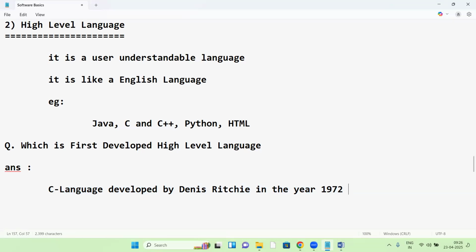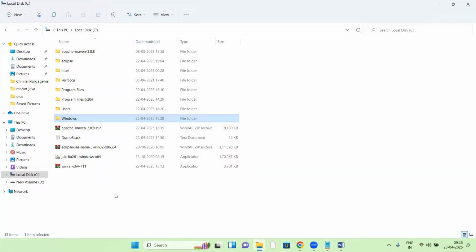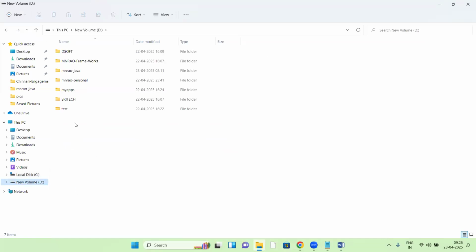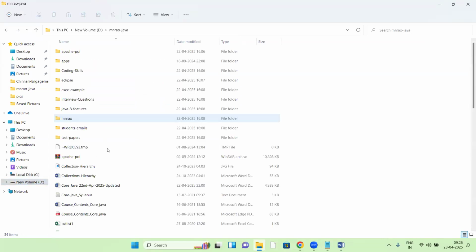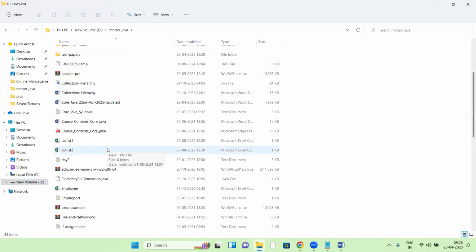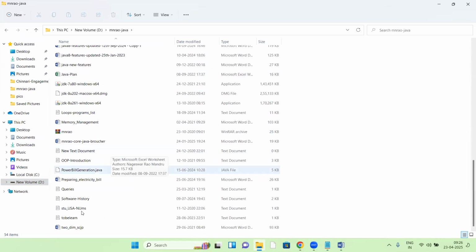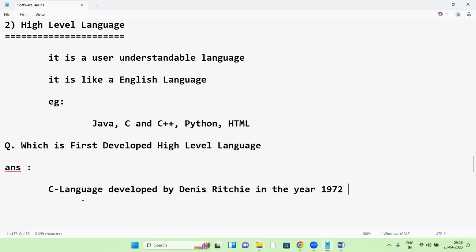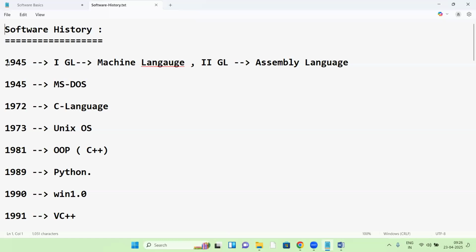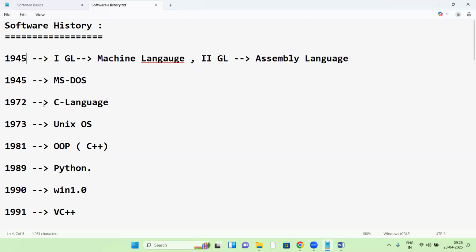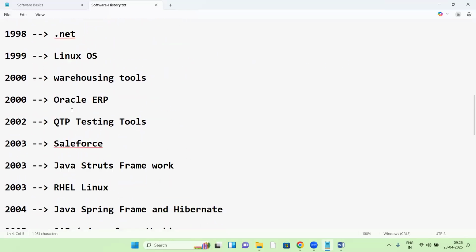Yes, that software history I will tell you later. One day I will explain about that history. Since 1945 to today, what happened in software history, I will tell you. In 1945, initially machine language, assembly language. I will explain that history year-wise.